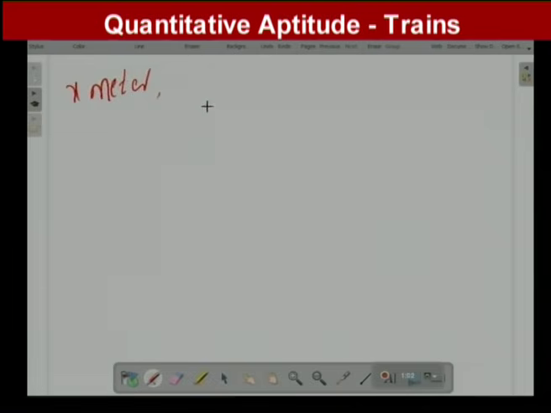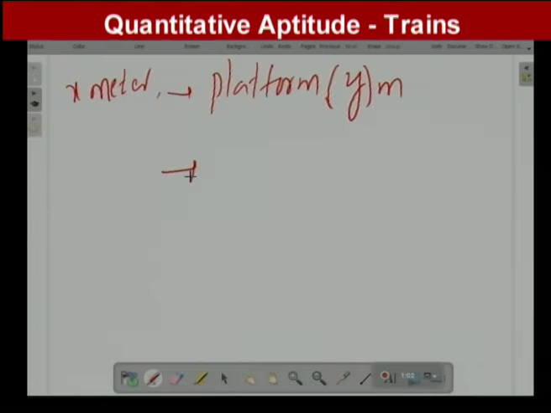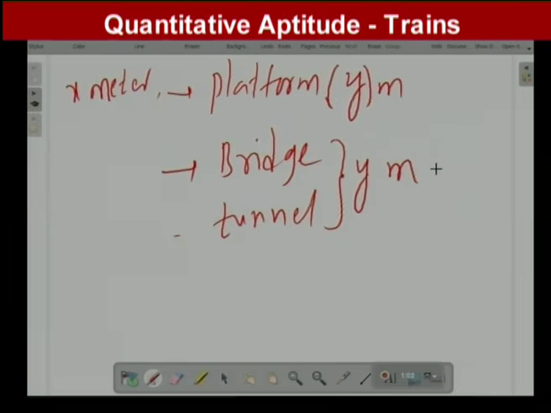One more important concept here: train length is equal to x meters, and let us say I am taking a platform length equal to y meters. It need not be a platform; it might be a bridge, or a tunnel, whatever. So, length is y meters.